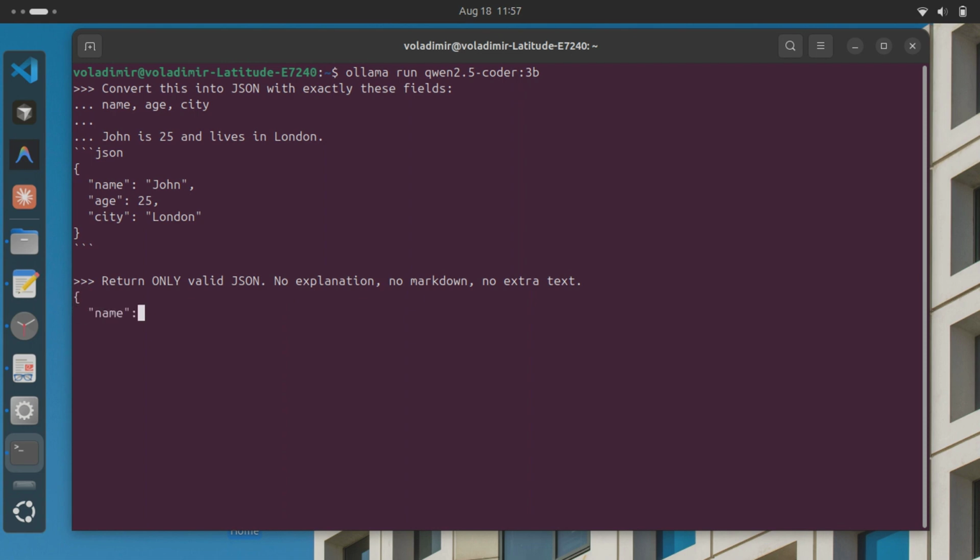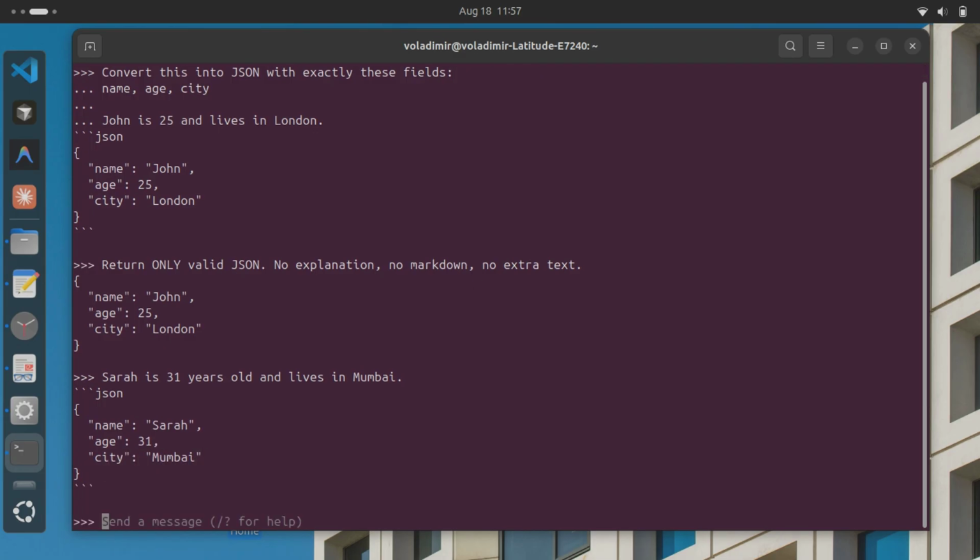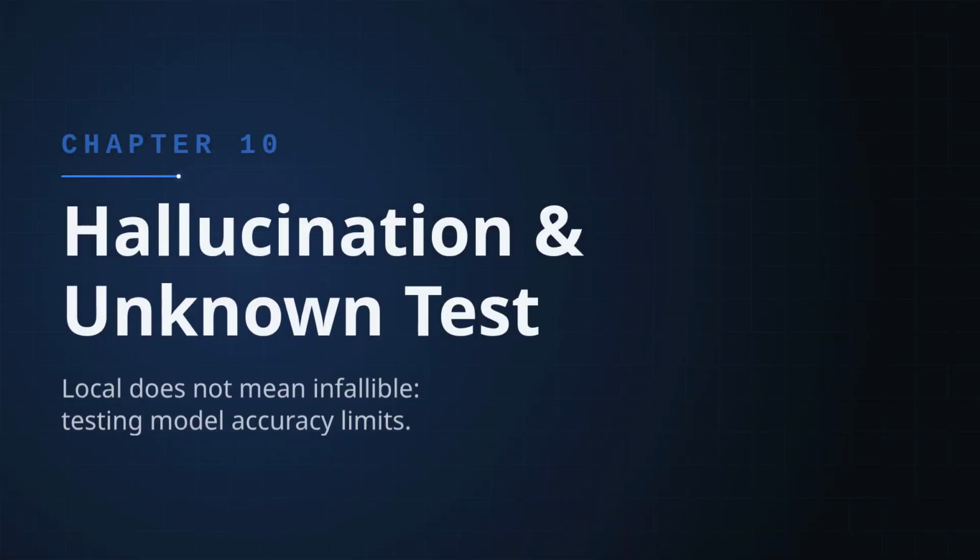Now let's see whether it holds that exact same precision on a second, completely different piece of messy text. Another structured request coming through now. Same strict formatting rules apply. Same pressure to get every single field exactly right here. Still fully consistent here: braces, fields, values, everything sitting in the right place. That's the exact reliability automation actually needs.